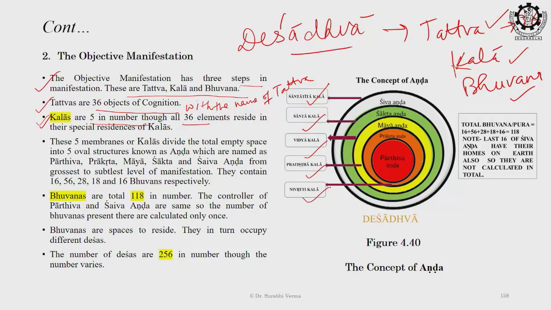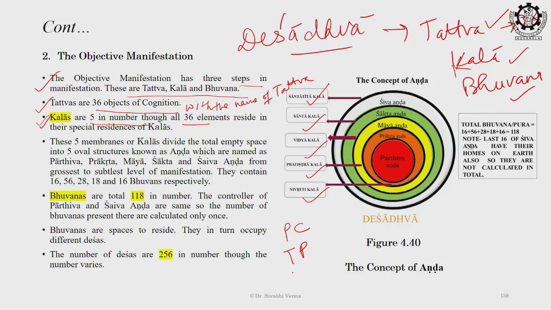So, technically there are 36 Kalas because there are 36 tattvas. Each tattva has its own membrane that can be understood as the end of that tattva. But prominently we know 5 Kalas. We are here understanding the 5 main Kalas. Why? Because they are responsible for giving the proper arrangement to the sequence of the 3 phases, that is the pure creation, transitional phase, and then impure creation. We have 5 tattvas in pure creation, 6 in transitional phase and 25 in impure creation.